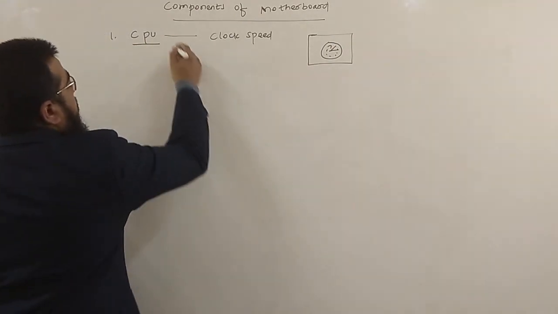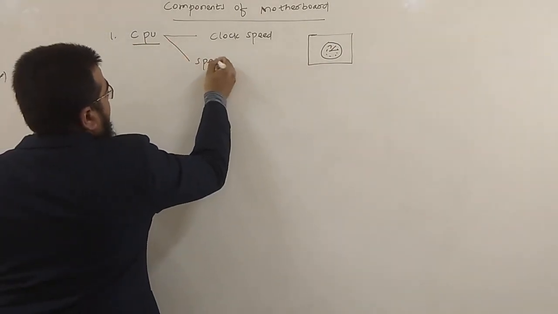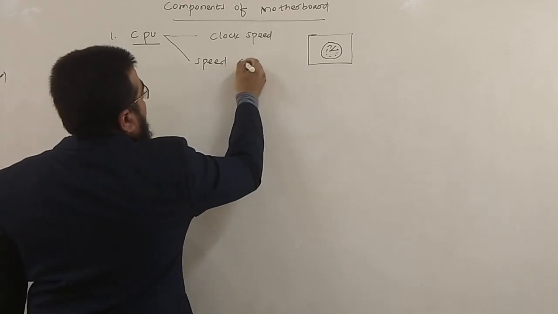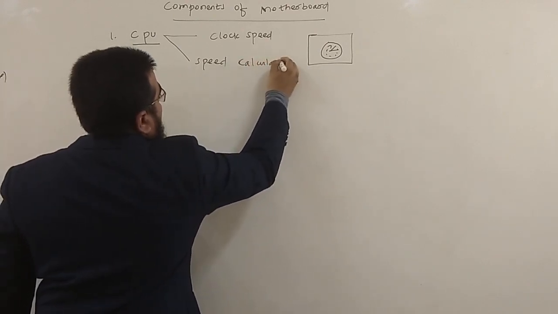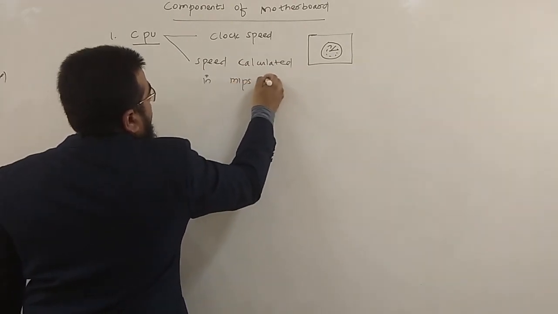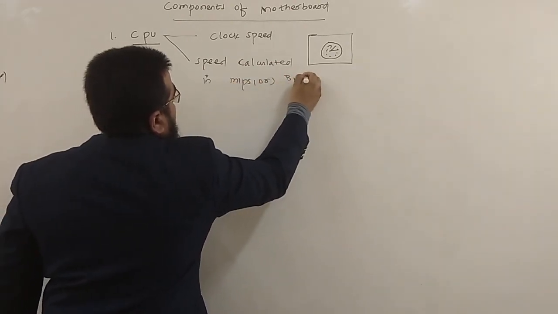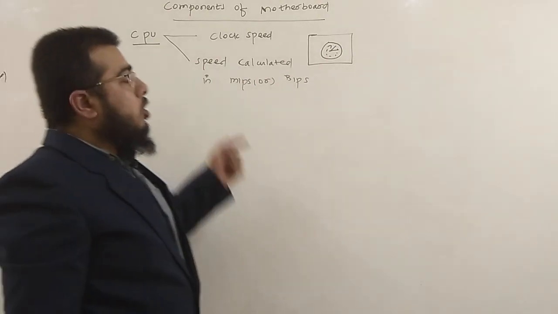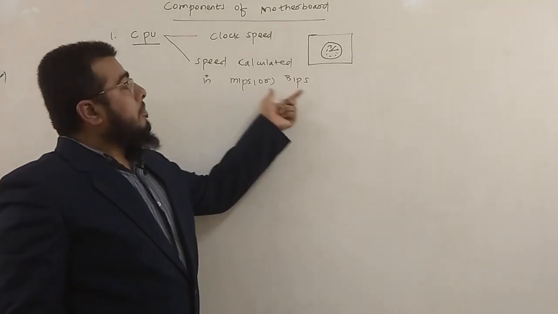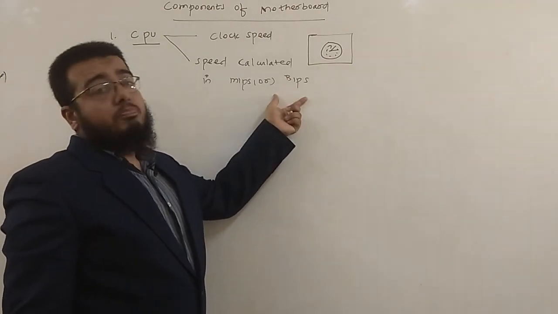Now CPU speed is actually calculated in MIPS or BIPS, that is millions of instructions per second, or billions of instructions per second.